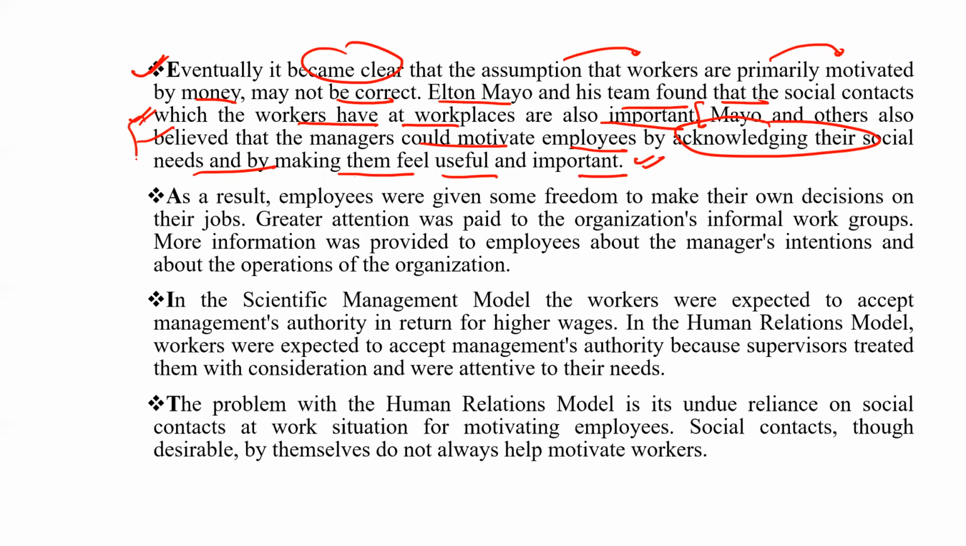This is very, very important. Basically, managers could motivate employees by acknowledging their social needs and by making them feel useful and important. As a result, employees were given some freedom to make their own decisions on their jobs. Greater attention was paid to the organization's informal work groups. More information was provided to the employees about the managers' intentions and about the operation of the organization.